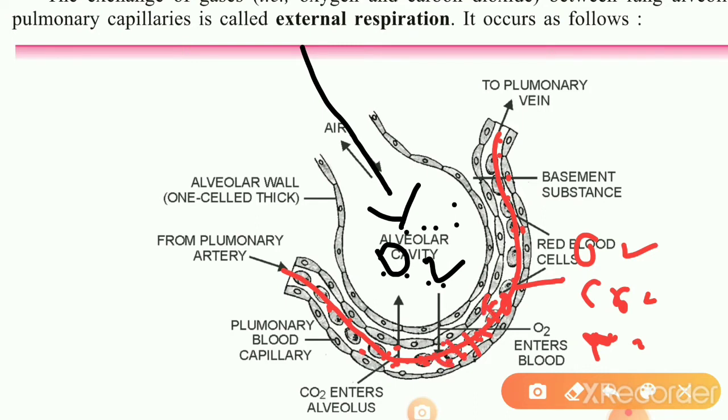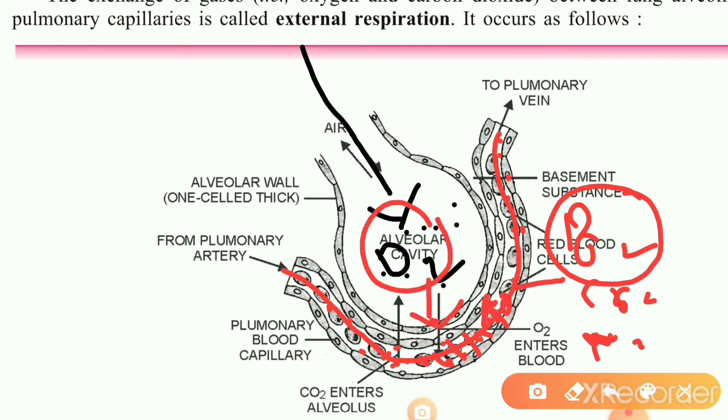Clear? But if we compare the partial pressure of oxygen on the wall of the capillary and the partial pressure of oxygen of the air in the alveoli, then we will come to know that the partial pressure of oxygen is more in the air of the alveoli than in the blood. Is this clear or not? This is very important and you should know about it. Once again, I'll explain it. What does it mean actually?